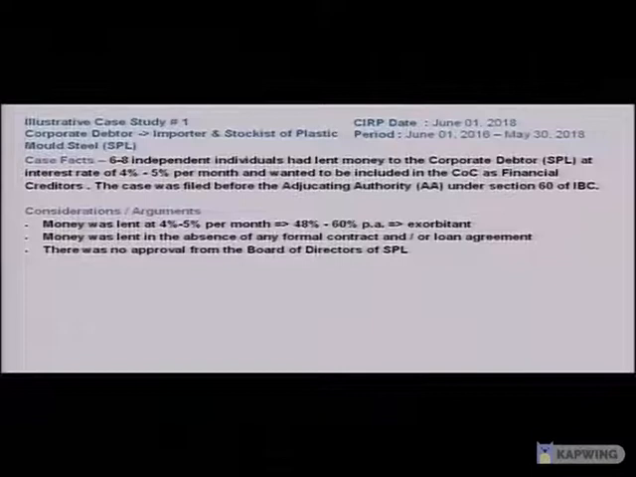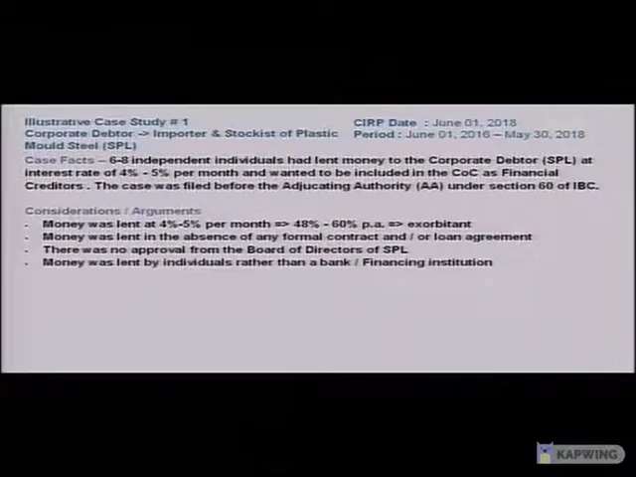Third, there was no approval from the board of directors of SPL, the corporate debtor. Now, typically, this is an internal control failure. While the law does not say that there necessarily has to be an internal control failure, it acts as a supporting circumstance, supporting evidence to say whether this transaction was genuine or not. So in this case, we say that an internal control failure had occurred and there was no approval provided by the board of directors to borrow the money at such a high rate of interest.